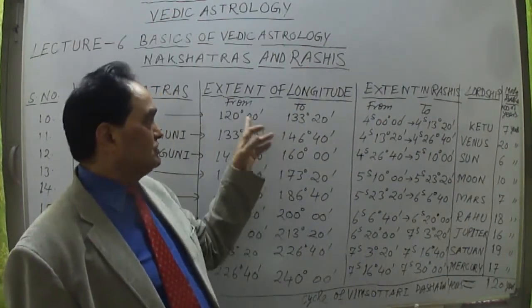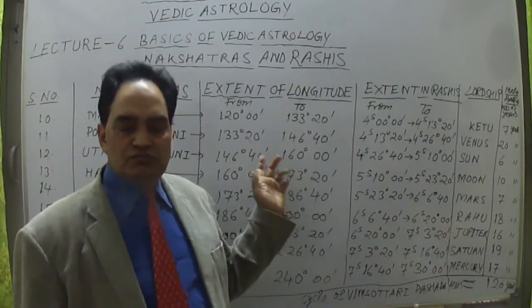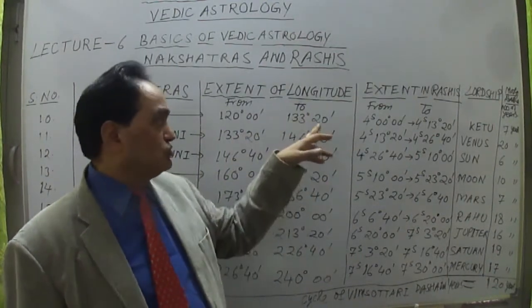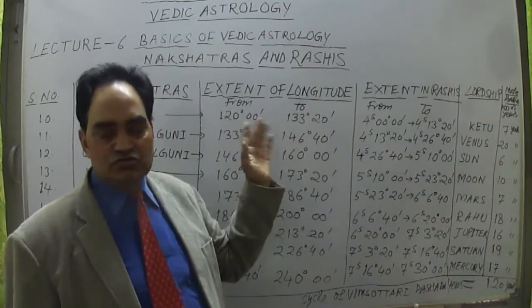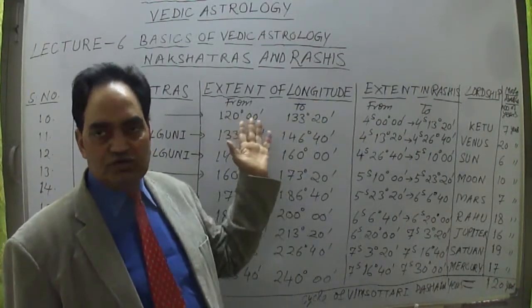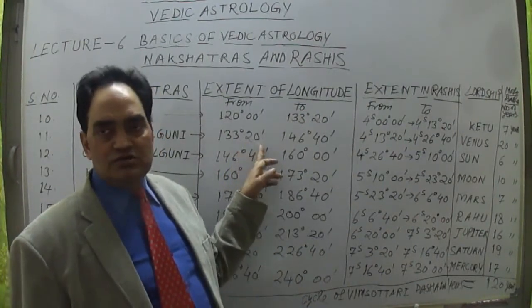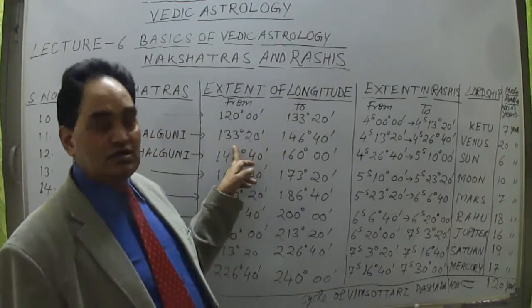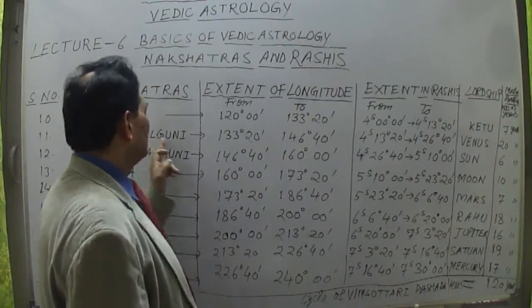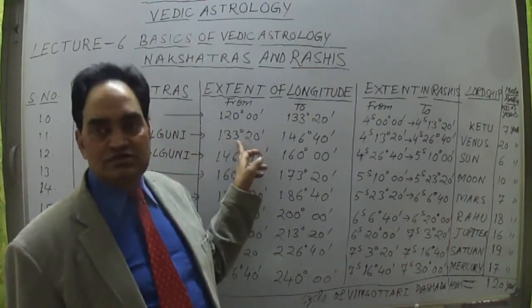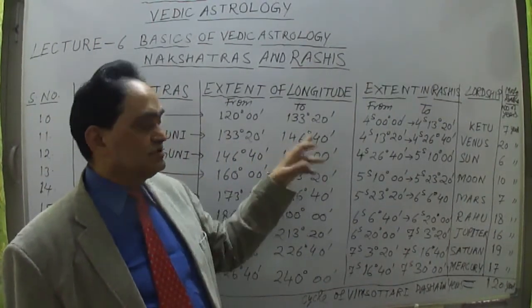Now come to the point. From 120 degree 00 minutes to 133 degree 20 minutes, because 13 degree 20 minutes plus 120 means 133 degree 20 minutes, is Magha. After this Magha, the Purva Phalguni nakshatra starts from 133 degree 20 minutes to 146 degree 40 minutes.